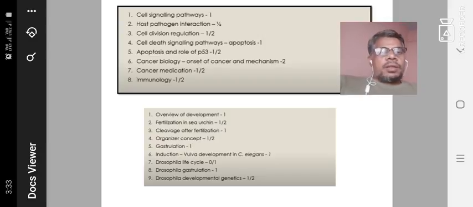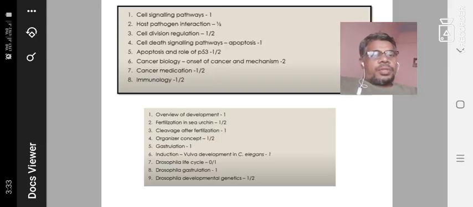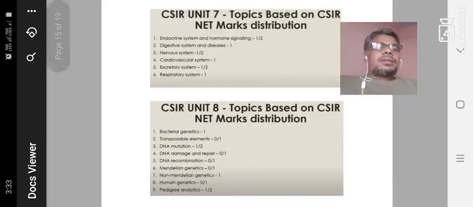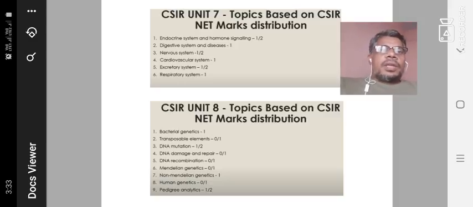So I will distribute the marks for every unit. Very clearly, I observed and analyzed a lot of questions. Finally I put together the method of the questions, which question compulsorily comes. So these are the distribution for every unit. The sixth one will clearly discuss system physiology in plants. Next is unit 7, which also has 4-5 questions that will compulsorily come, and the 8th unit is the bacterial